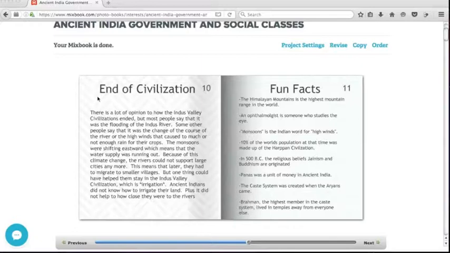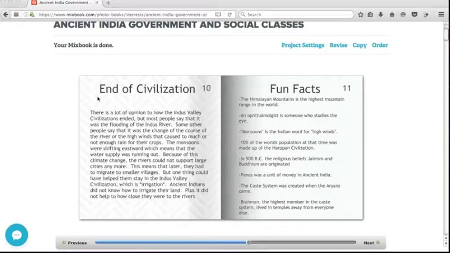This means that later they had to migrate to smaller villages. But one thing could have helped them stay in the Indus Valley civilization, which was irrigation. Ancient Indians did not know how to irrigate their land. Plus, it did not help how close they were to the rivers.